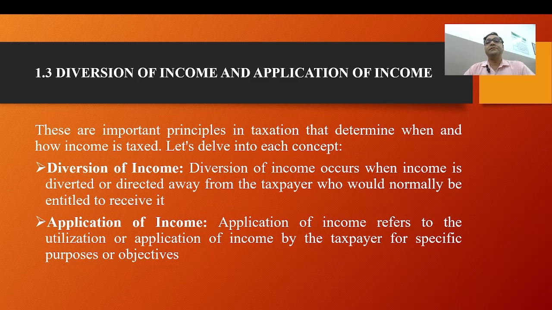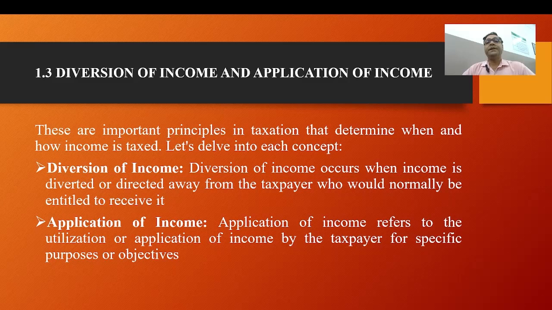In such cases, the income is not considered taxable to the taxpayer who earns it, but rather to the person or entity to which it is diverted. This principle is often invoked to determine the taxability of income that is diverted before it reaches the taxpayer's control.